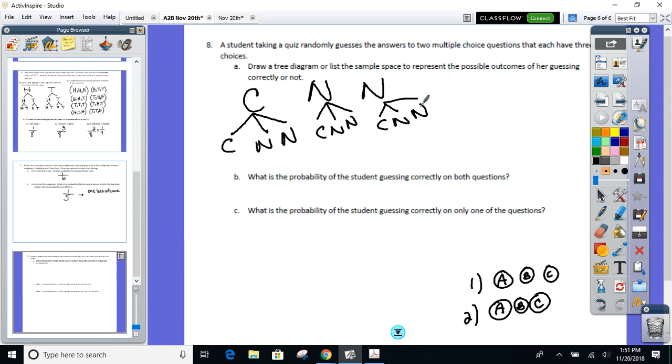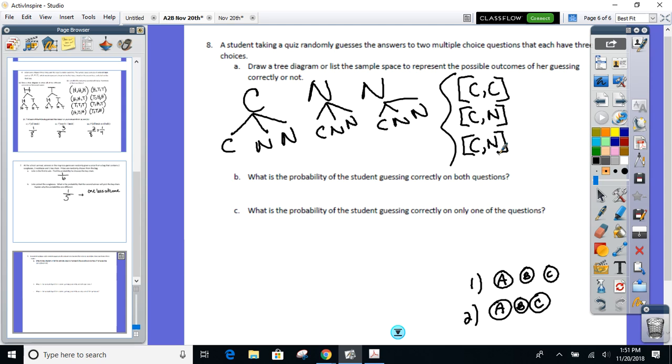All right? If you don't want to, you don't have to, but I am going to do the sample space here. I could do the first two correct. Right? Boom, boom, ding, got it. I could guess the first one correct and the second one not correct. Now, here's where kids get confused. Why do I have another correct, not correct? Isn't that the same thing?